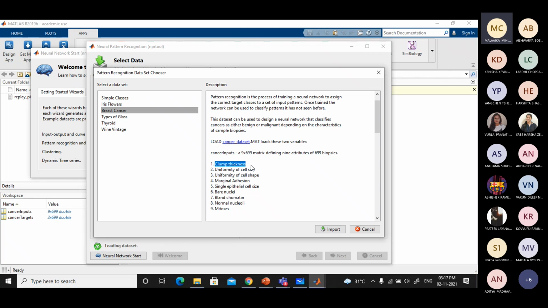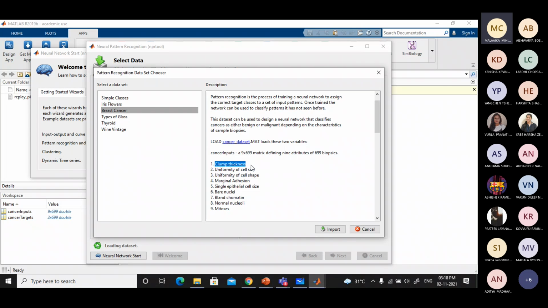They are taken as features. Each biopsy sample will have 9 features extracted as its characteristic, and one pattern is nothing but these 9 features belonging to the biopsy data related to the cancer data set.